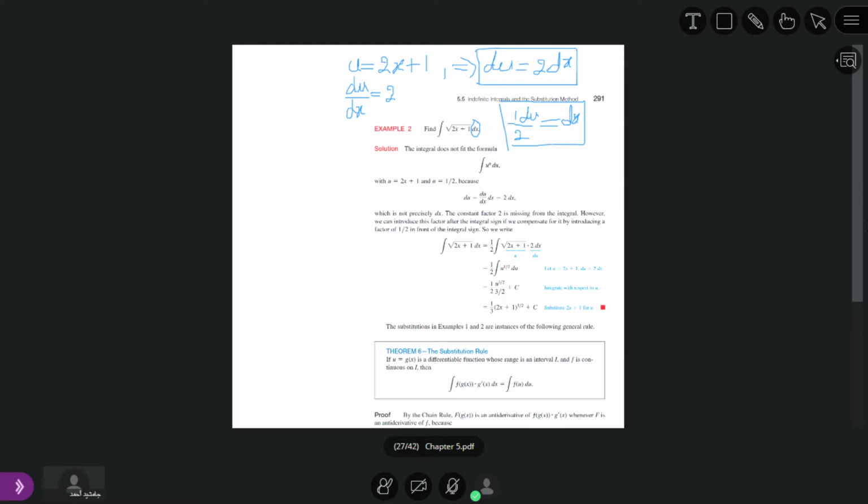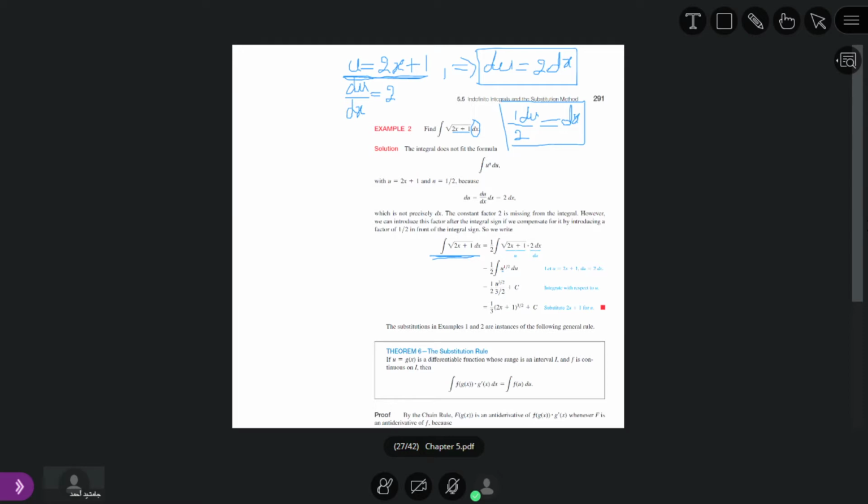Now what is 2x plus 1? You can see 2x plus 1 is equal to u. Now in the given integral, 2x plus 1 is equal to u, and dx is equal to 1 by 2 du. Now 1 by 2 is a constant, so it will go outside the integral.